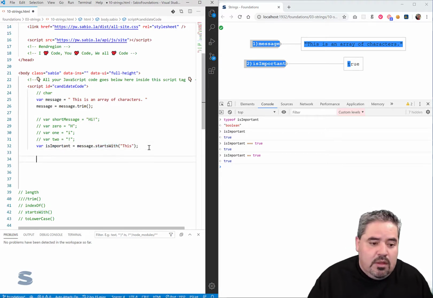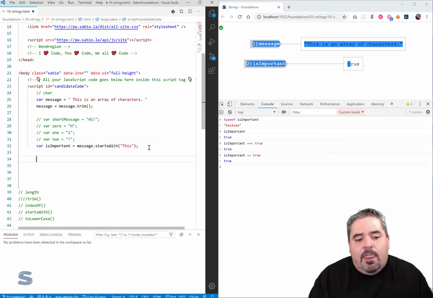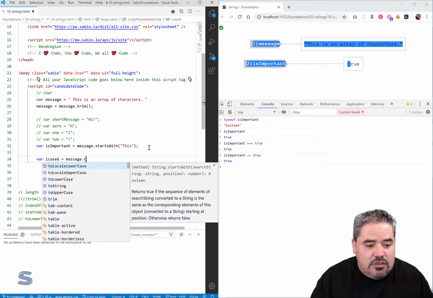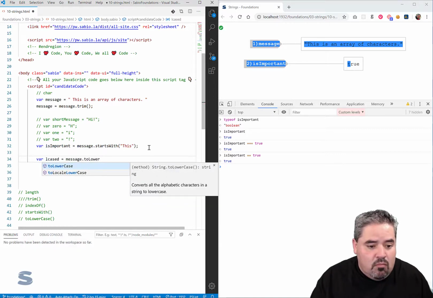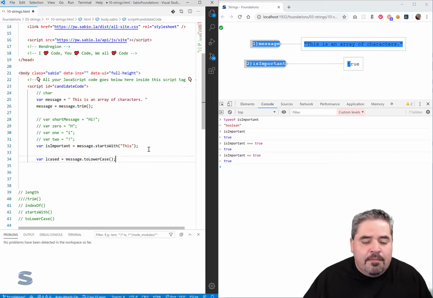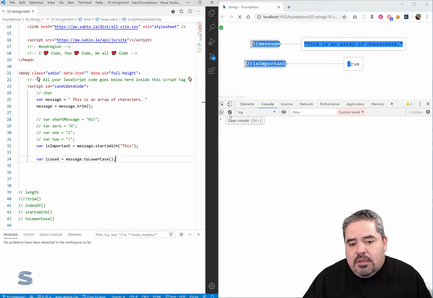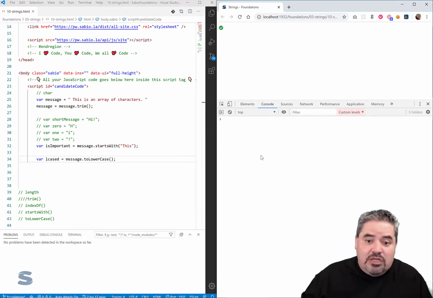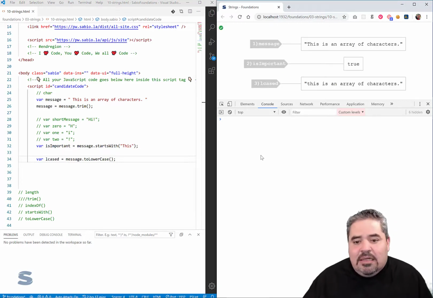Another one that really comes in handy is toLowerCase, for lowercase, if I have my message toLowerCase. By the way, for these functions, starting with trim, pretty much just about every function that you're going to work with here in JavaScript, there's going to be a variation of it, if not an exact copy of it, in pretty much every programming language that you work with.